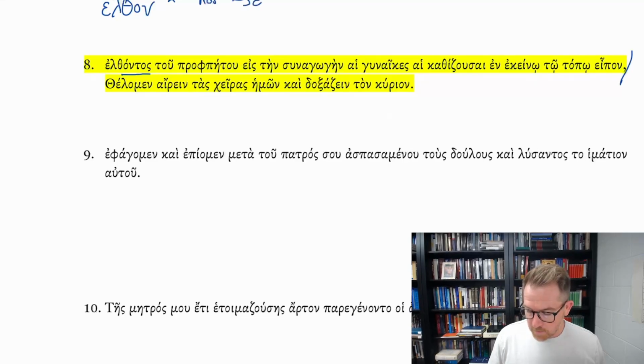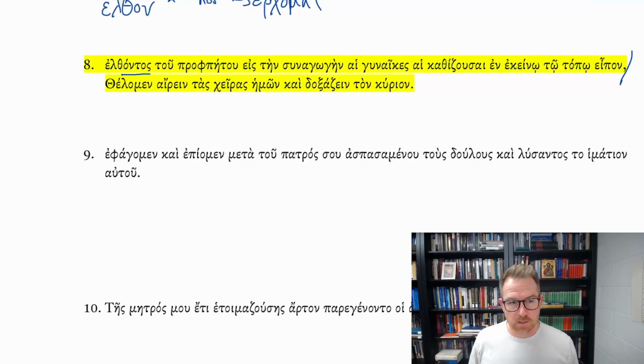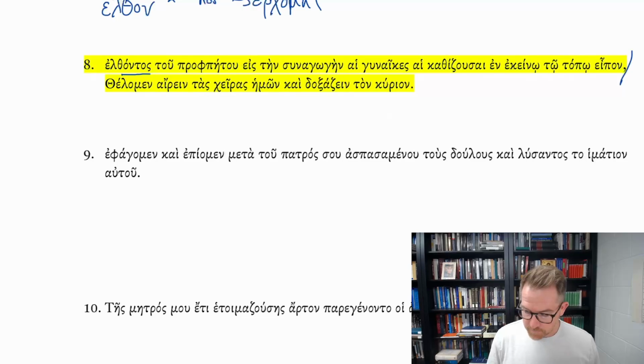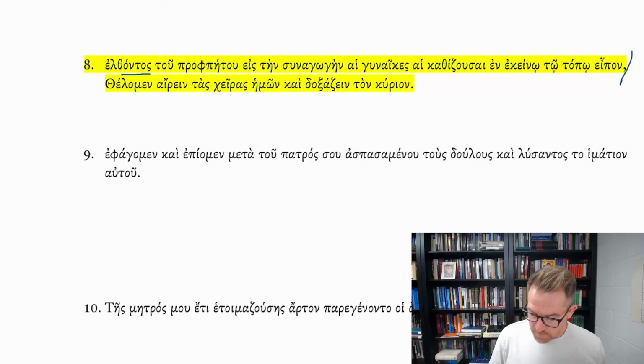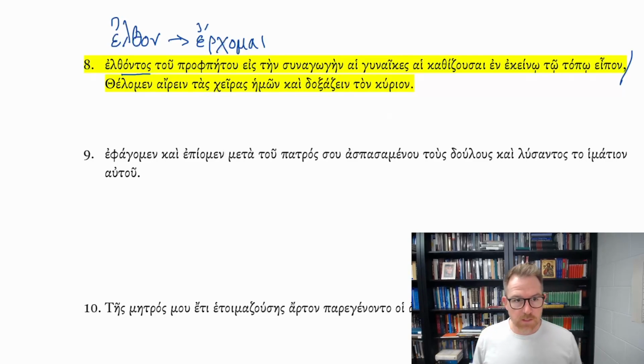oddly, of erchomai. Now, you're going to see this a lot, so it's worth knowing. This is one of the few principal parts of the second aorist that's really worth knowing. The use of when elthon becomes erchomai. So again, elthon is from erchomai, I come, I go. And so in this instance, elthontos.